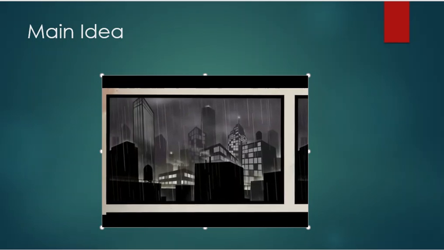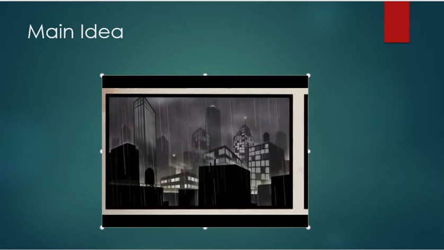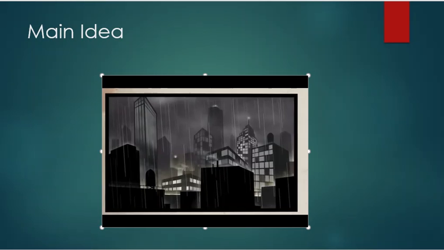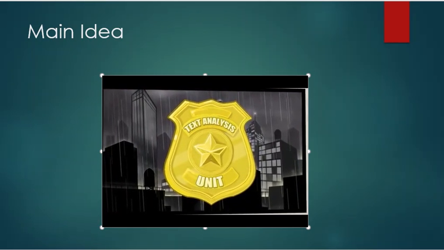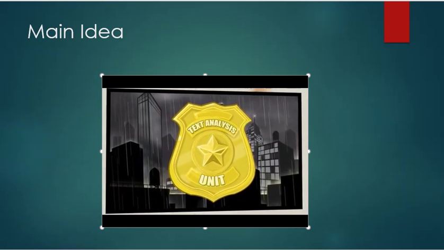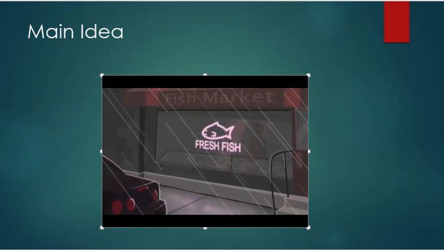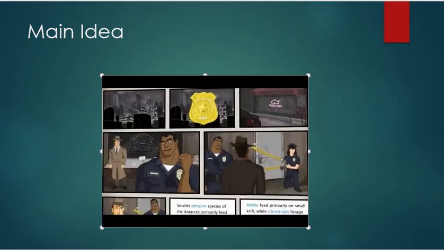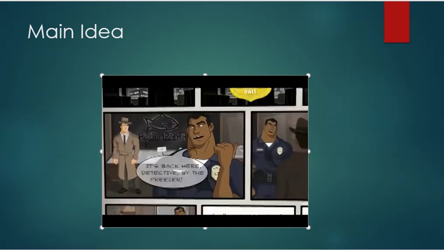There are all kinds of crimes in this city, and all sorts of clues to solving them. But when those clues are hidden in a piece of text, that's when they call me in. Detective Dietz, Text Analysis Unit. It's back here, Detective, by the freezer.